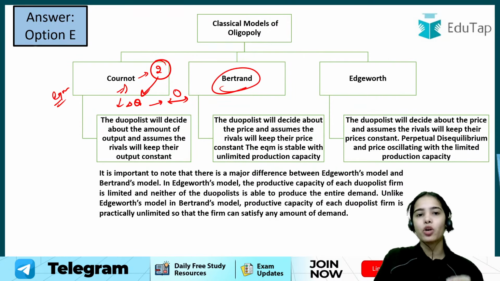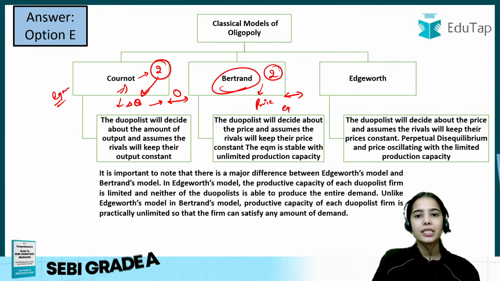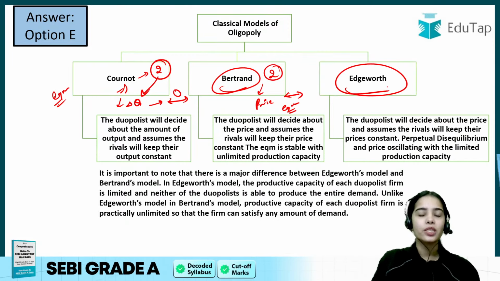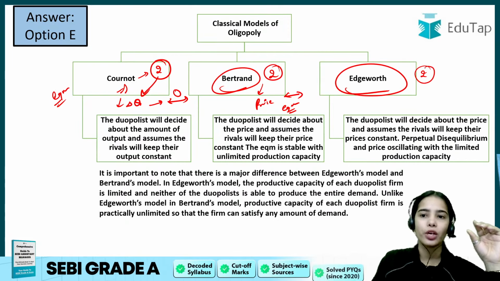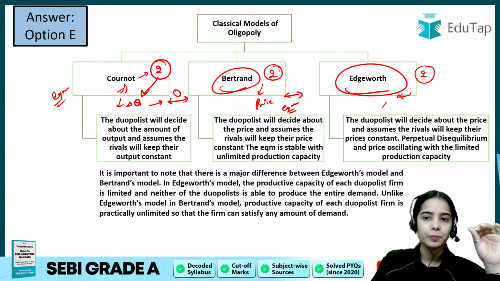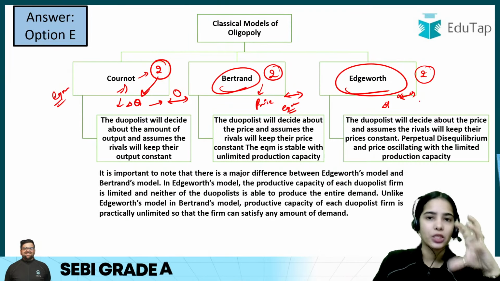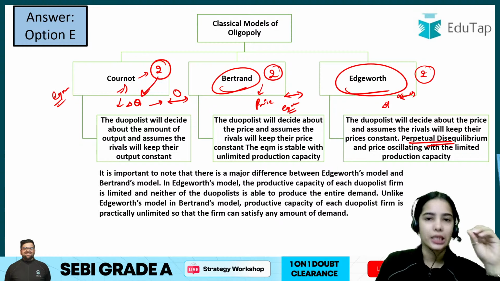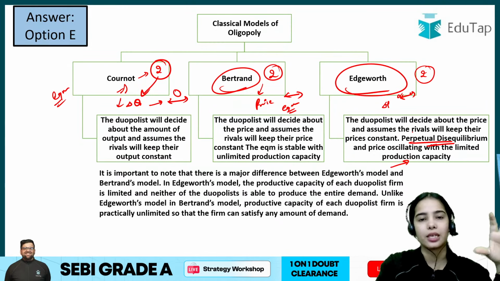In the Bertrand model, one firm thinks I can change my price, the other firm will keep its price constant, and equilibrium is achieved. In the Edgeworth model, there is perpetual disequilibrium because there is limited production capacity.